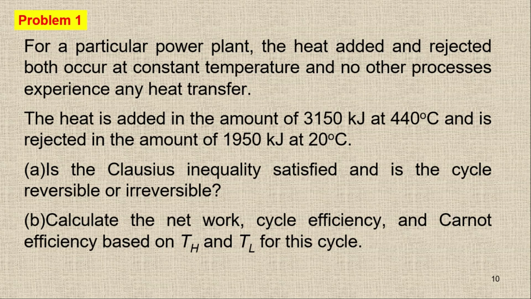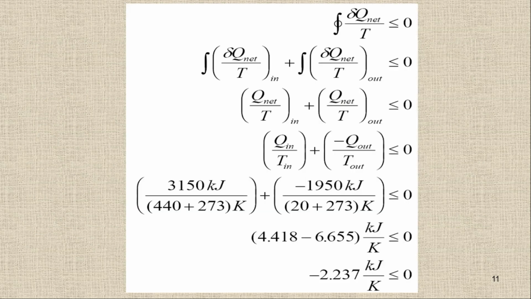So in part A we have to check the Clausius inequality. What is the Clausius inequality? We have simply the cyclic integral of delta Q upon T, which is either equal to or less than 0. But right now we have two processes, so we have to add both processes and check whether the answer is less than or equal to 0. So how can we solve it? The solution is here. We have the integral of delta Q net upon T, and it is less than or equal to 0.